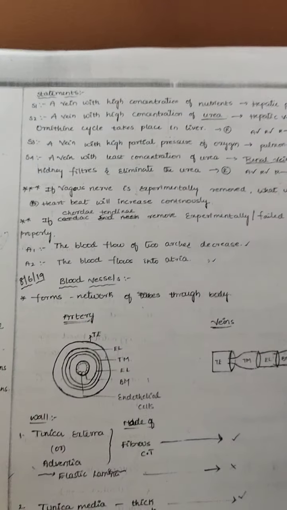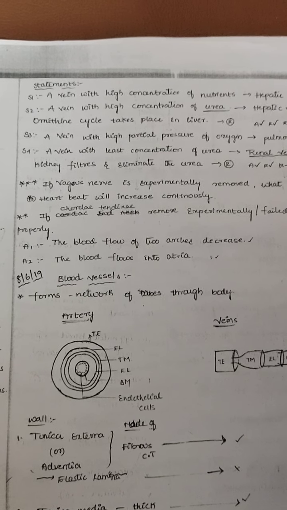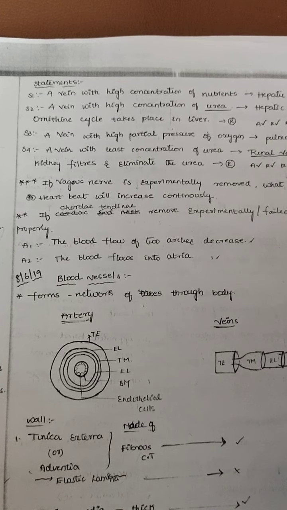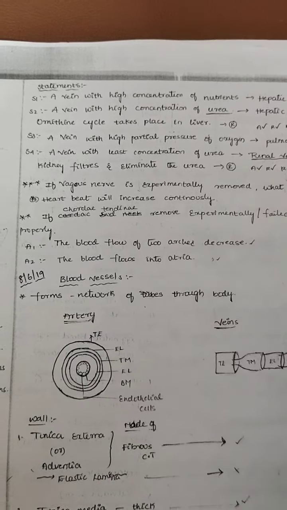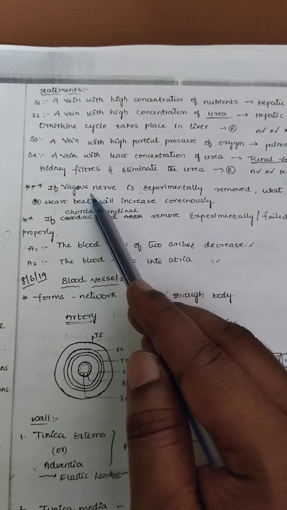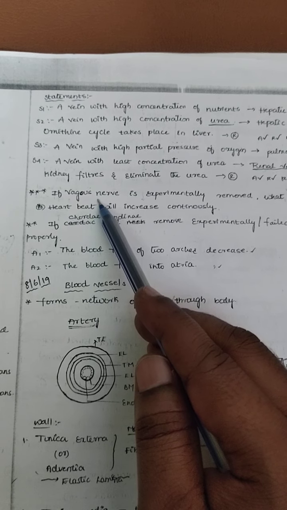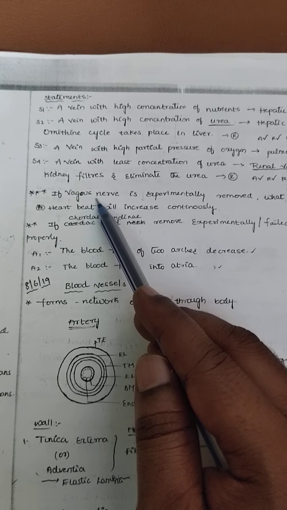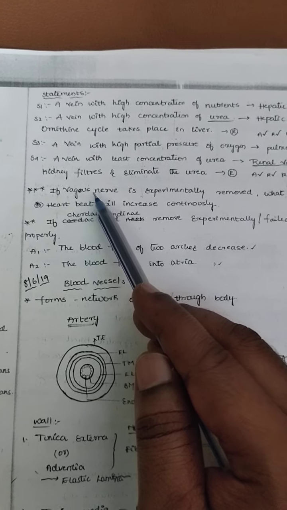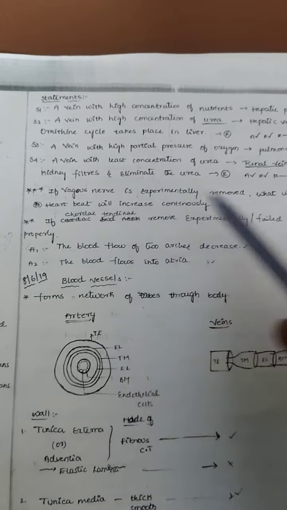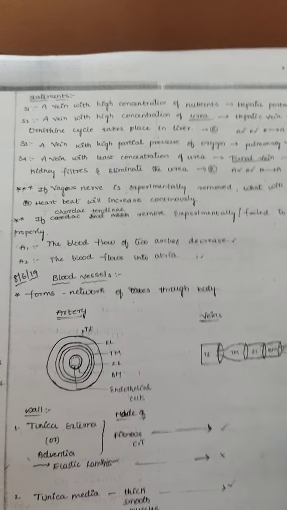Vagus nerve. See, the vagus nerve is the 10th cranial nerve. In total we have 12 pairs of cranial nerves. Among the 12 pairs, this one is the 10th pair of cranial nerve. That nerve is called the vagus nerve. The vagus nerve is mostly present in the involuntary organs. Suppose this vagus nerve is experimentally removed, what will happen?